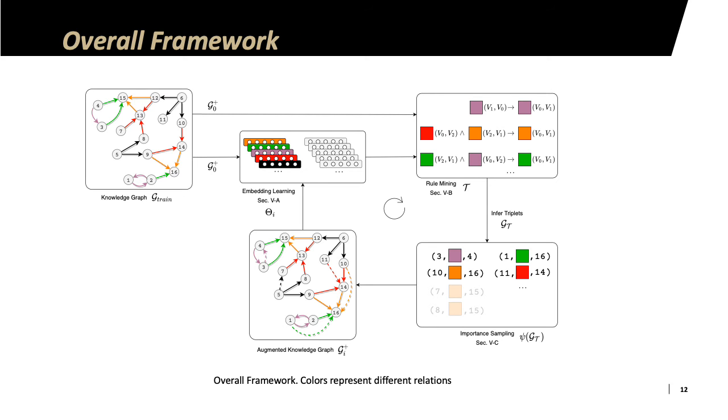So now that we have the mined rules which have been guided by the embedding method, we are ready to augment the newly inferred facts back into the original knowledge graph so that the embedding method can use this structure. So instead of naively augmenting these newly inferred facts, we use an importance sampling method which samples based on the embedding score we assign in the previous step. Then we continue embedding learning on this extended set of triplets and the iterative process is run for a number of rounds.